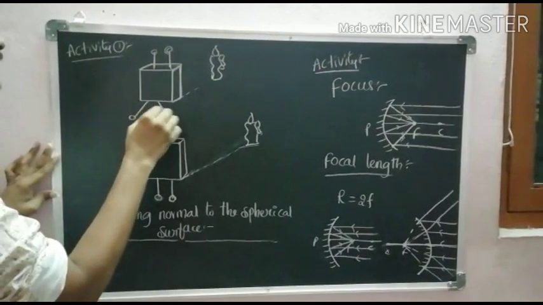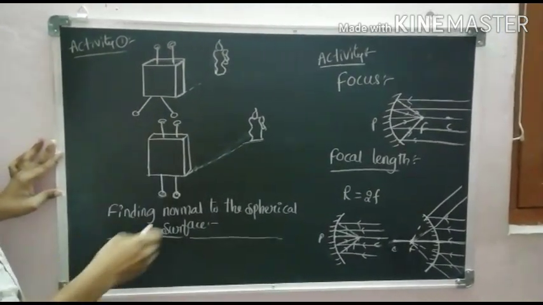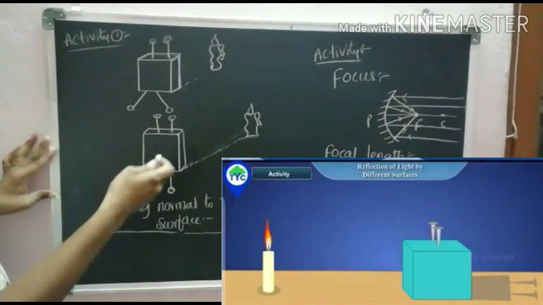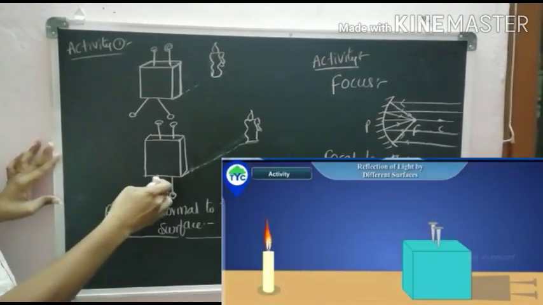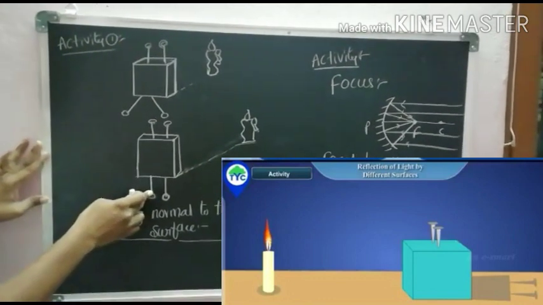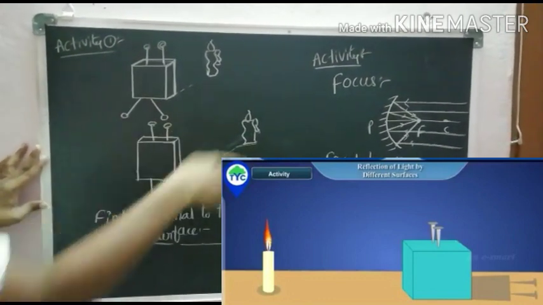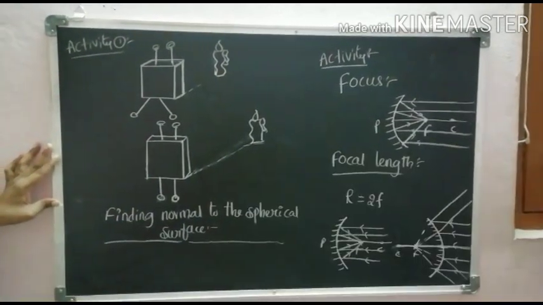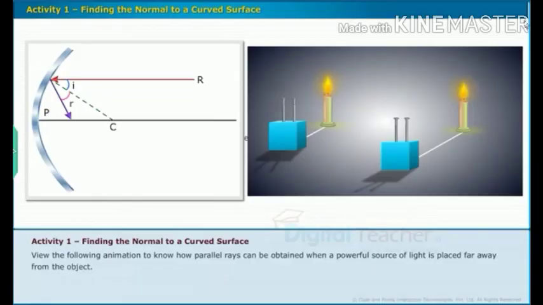Here the angle of divergence at the base increases. Then if the candle is moving away from the thermocol box, the angle of divergence decreases gradually. Finally, the shadows of these two pins appear to us. These two are parallel. From this activity we can say that from a distant object we are getting a parallel beam of light. To know how parallel rays can be obtained when a powerful source of light is placed far away from the object.